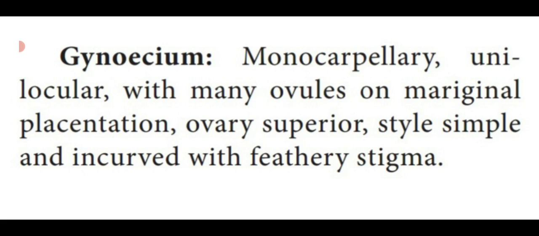So unilocular, with many ovules attached at the marginal position. So that is marginal placentation. The ovary is at the top, so that is known as superior ovary. The style is simple, somewhat curved, incurved, with a feathery stigma. So that is the gynoecium of Clitoria ternatea.